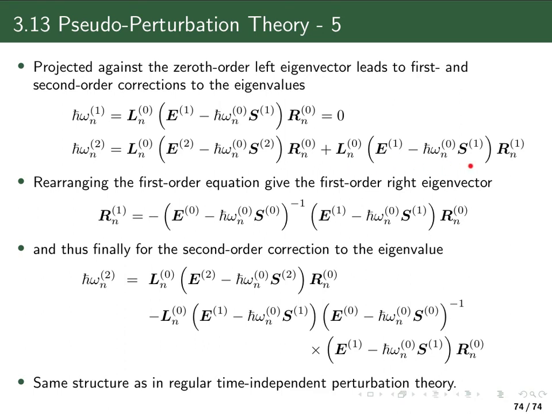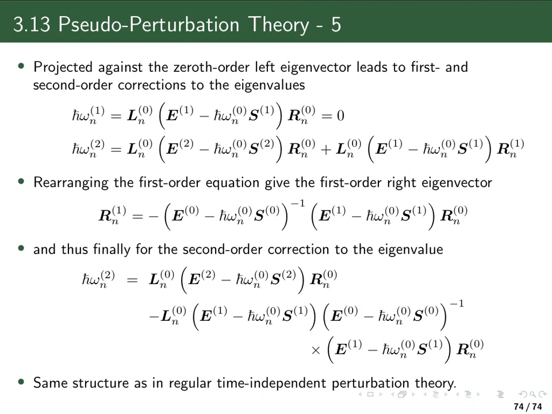And correspondingly, this term here, what do I have? I have the 0th order left eigenvector. Then I have first order corrections to the matrices. And then on the right side, I have the first order correction to the right eigenvector. So this is the term which becomes the sum over states term in the second order energy correction, which is a matrix element of the 0th order wave function, first order Hamiltonian, and the first order wave function.